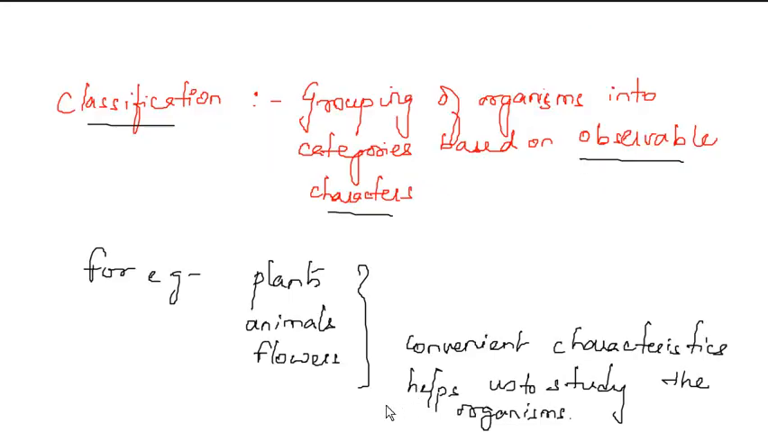So at first, what is classification? When we group organisms based on easily observable characters, this is called classification. For example, plants, animals, flowers, all these are one group, and this particular group has particular characteristics. Convenient characteristics help us to study the organisms.